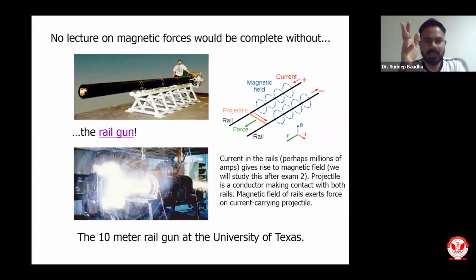So if you want to read about the details of railguns, please search the internet and you can find out what the various applications of the railgun are. I feel that an important application of magnetic force is the railgun. Railgun will be useful in the coming future in many ways. Even we cannot imagine what types of applications railguns will have. The 10-meter railgun is at the University of Texas. You can visit the site of University of Texas and find out what type of railgun they have, what the various projectiles they have tested are, and what their future plans are.